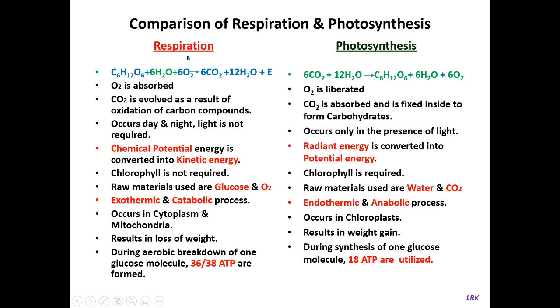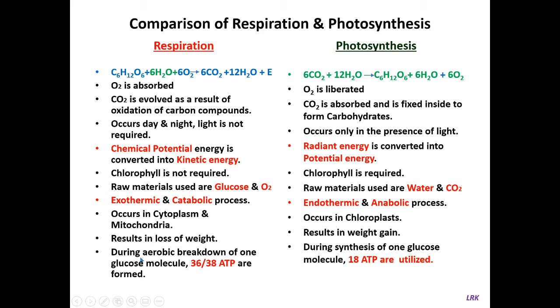Respiration occurs in the cytoplasm and mitochondria. The process of glycolysis occurs in the cytoplasm, and the other steps such as the Krebs cycle and electron transport system take place in mitochondria, whereas photosynthesis occurs in chloroplasts. Respiration results in loss of weight. Photosynthesis results in weight gain.